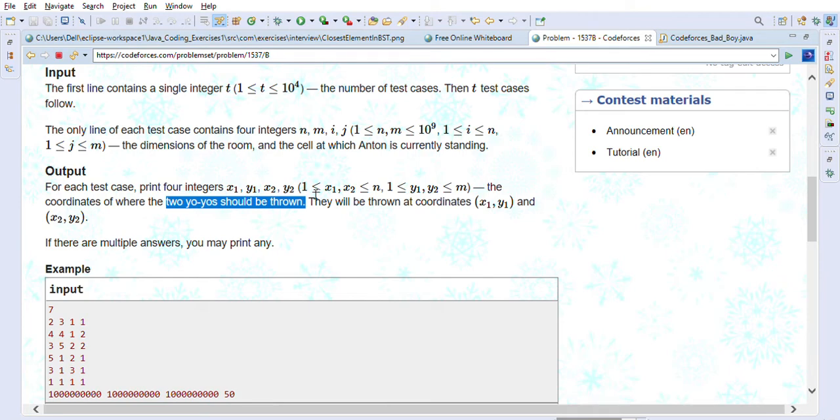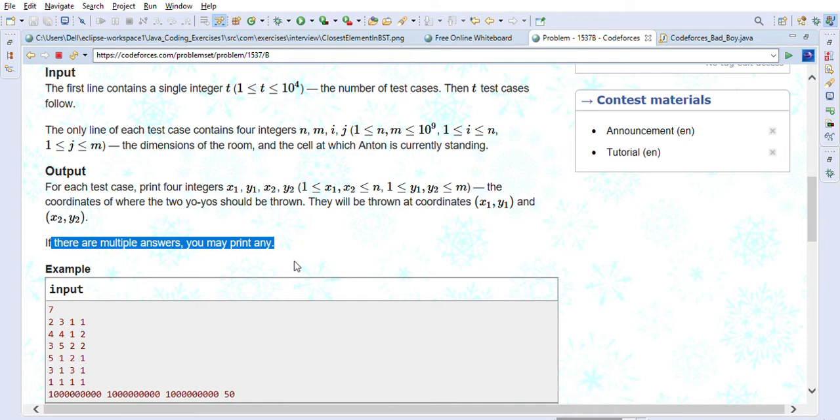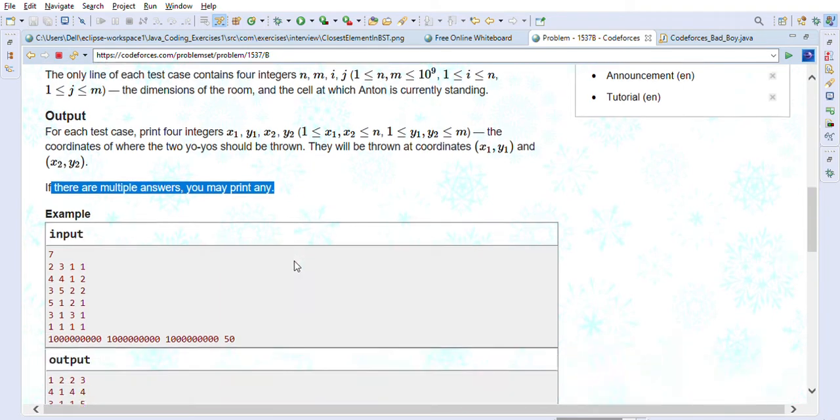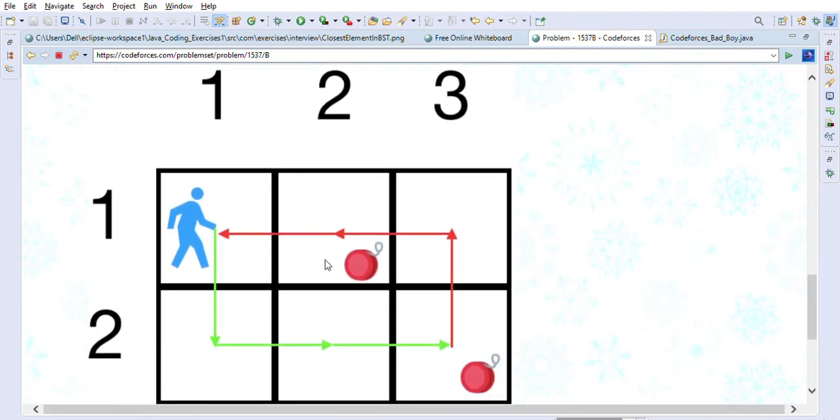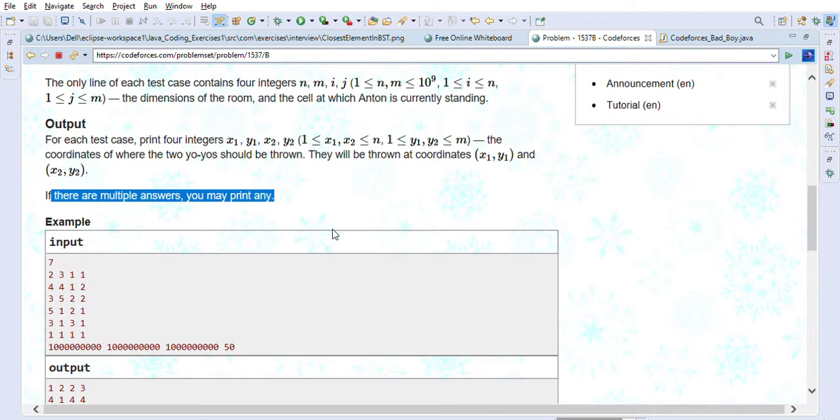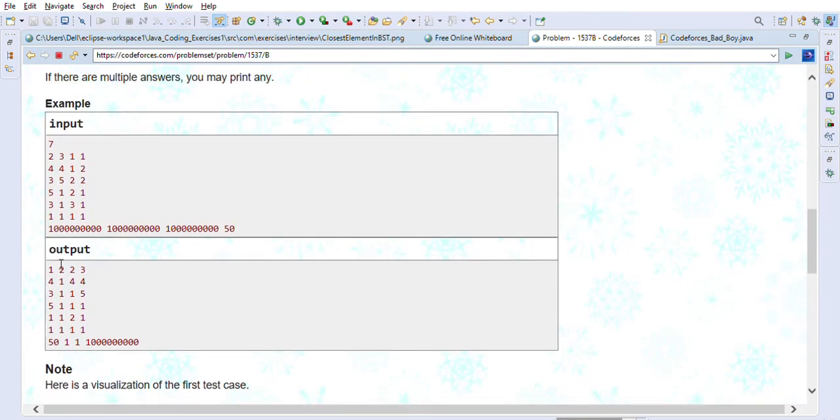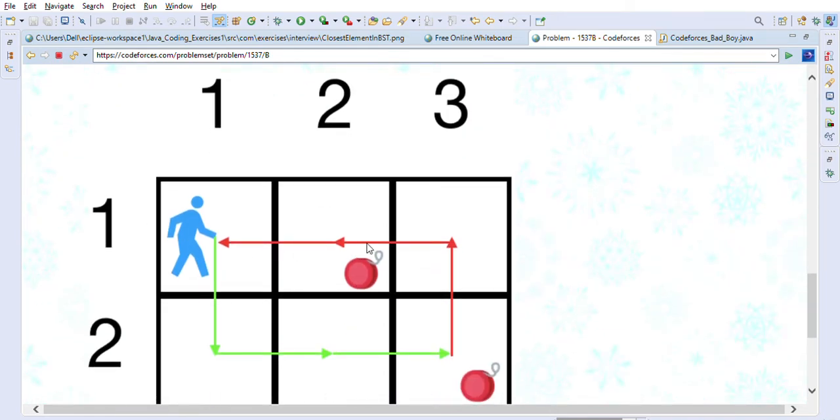Also, they are saying there can be multiple answers, so it's not a unique answer. You can throw the yo-yos in different positions but achieve the same answer. So we have to print any of the answers. As you can see, in this case they said they will put a yo-yo at (1, 2) and (2, 3). So they showed here, this is (1, 2), the first yo-yo, and (2, 3) is the second yo-yo. So he can walk like this.